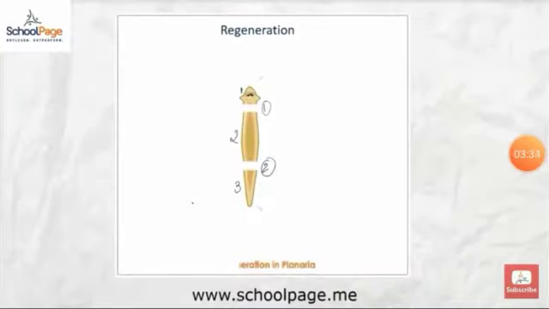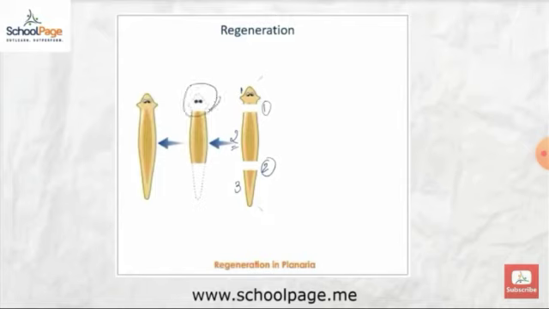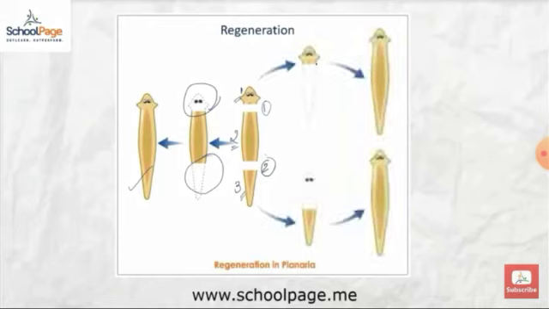The middle part will also develop its head and tail, and accordingly the second planaria will be reproduced. The third part, the tail part, will also start to produce its head and the middle part. Accordingly, from one planaria, through the process of regeneration, 3 planarias will get produced.